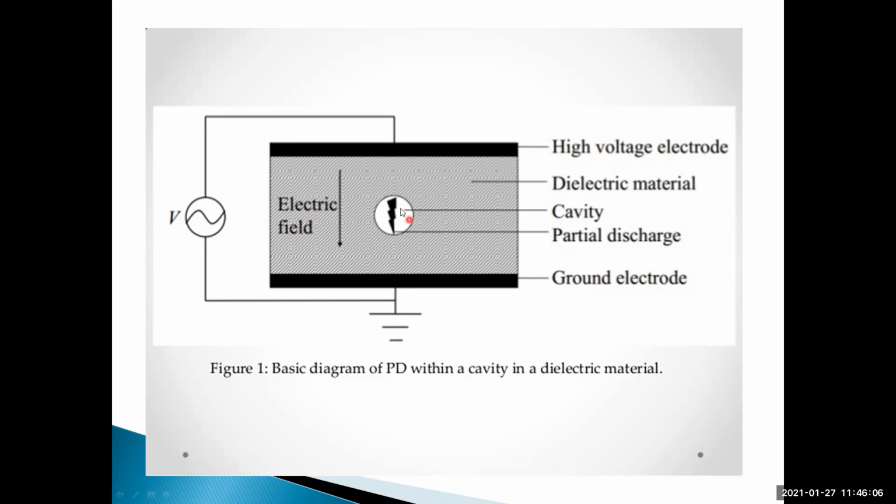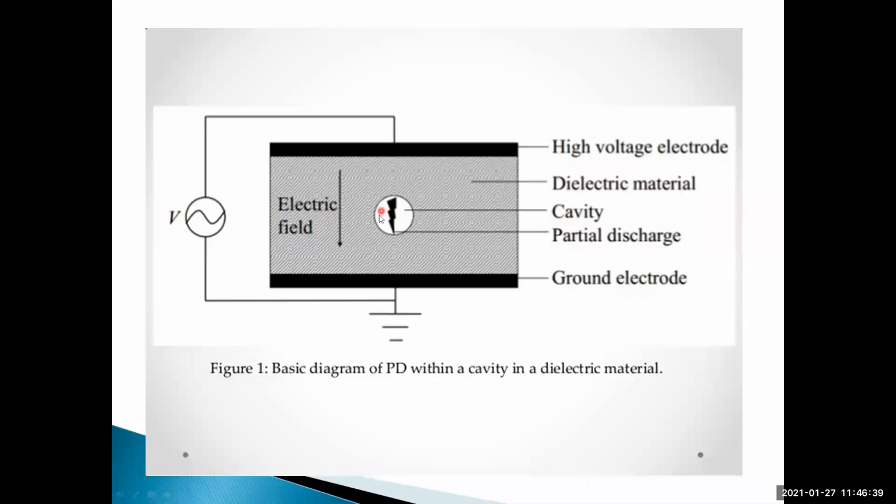Cavity or void. So partial discharge takes place here. Why? The permittivity of this void is very much less compared to the dielectric material. Am I right or not? The void is nothing but an empty place filled with gas or air.